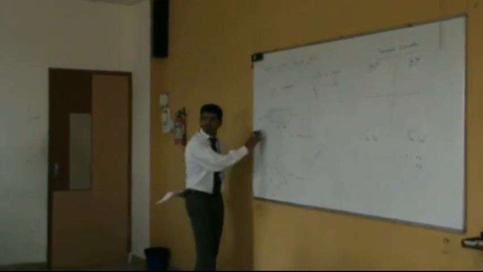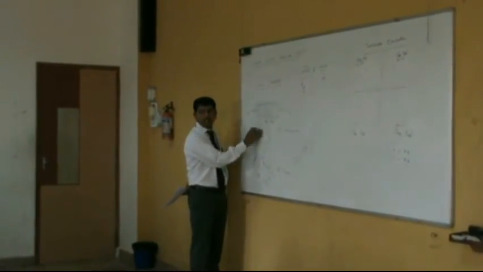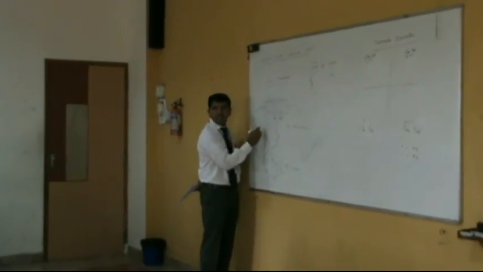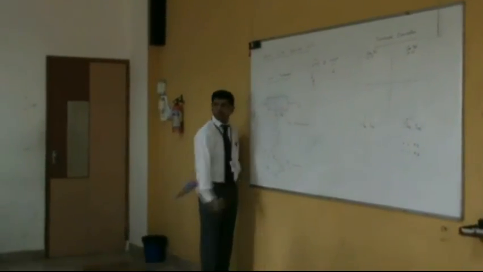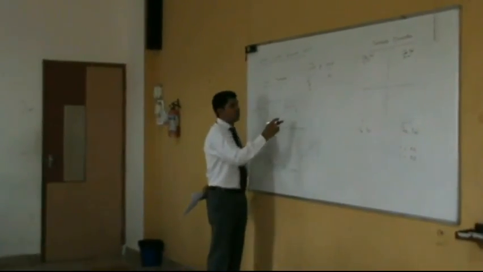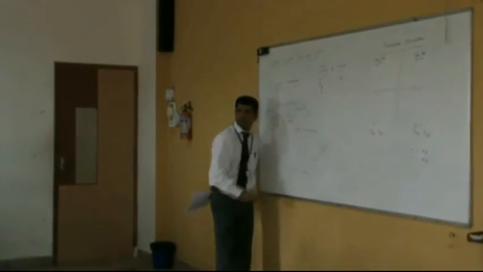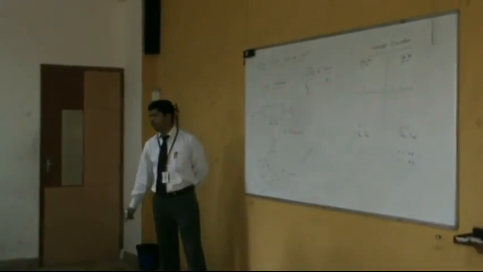How do you do that here? The emitter base junction I must forward bias, that means negative of a battery to the N type, positive to the P type. The collector base junction reverse bias: N type to positive, and the other side to negative, which becomes ground.